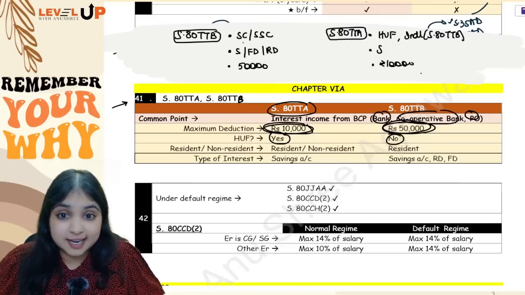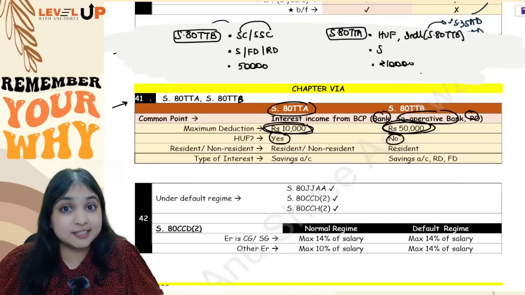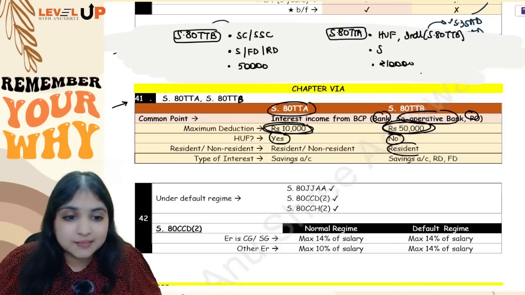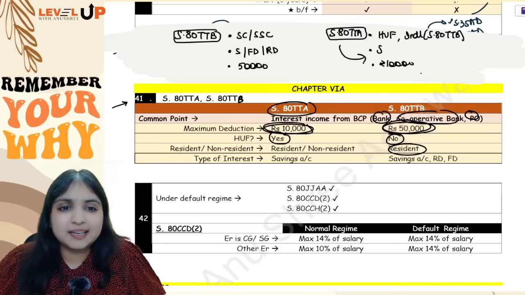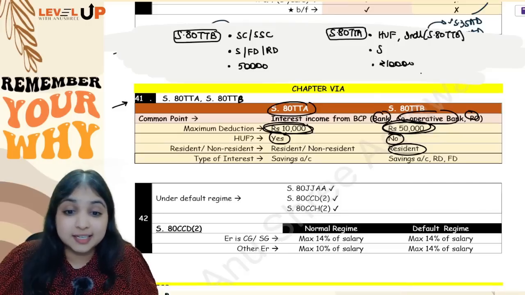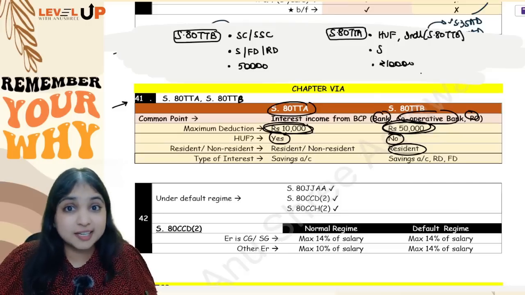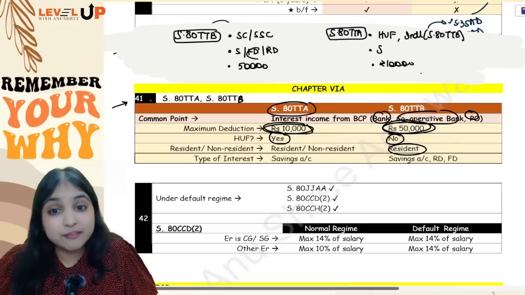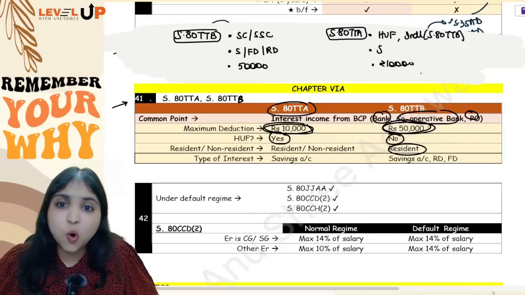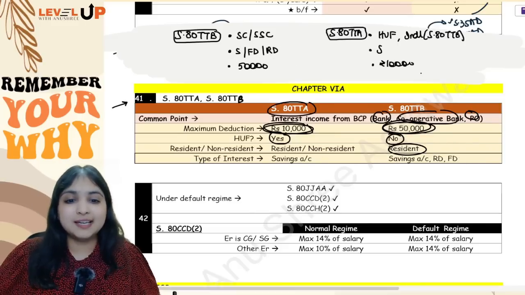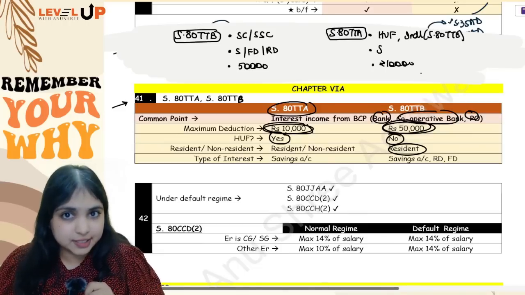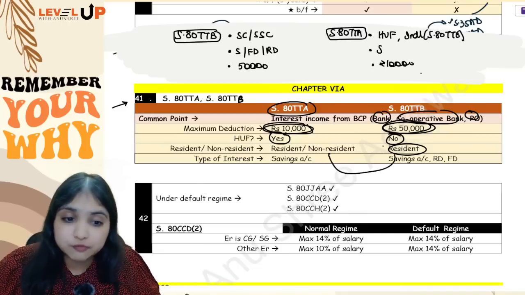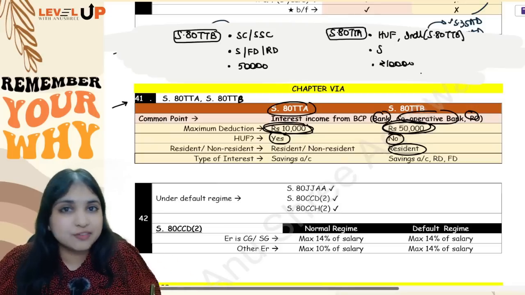Then in 80TTB, assessee has to be senior citizen or super senior citizen. And only a resident can be a senior or super senior citizen. So only resident we are covering in 80TTB, but in 80TTA no rule like this. So in 80TTA, assessee can be resident or non-resident, it doesn't matter. Then in 80TTB, we are covering savings interest, FD interest, and RD interest, all the three. But in 80TTA, we are covering only savings account interest. Okay, so do not make a mistake over here, don't get confused between the two, carefully see which is applicable.